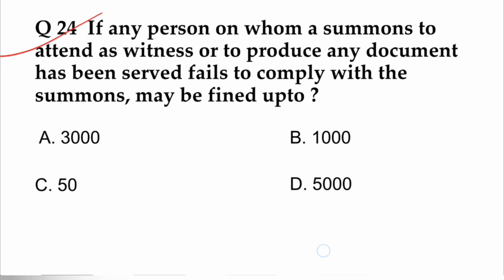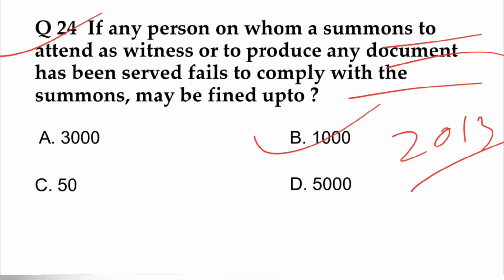Next question is, if any person on whom a summons to attend as a witness or produce any document has been served fails to comply with the summons, may be fined up to 3,000, 1,050, 5,000. And the answer is 1,000, as amended by 2013 Act. Earlier it was 50 rupees, but in 2013 it was increased up to 1,000 rupees, as it is provided under section 34.